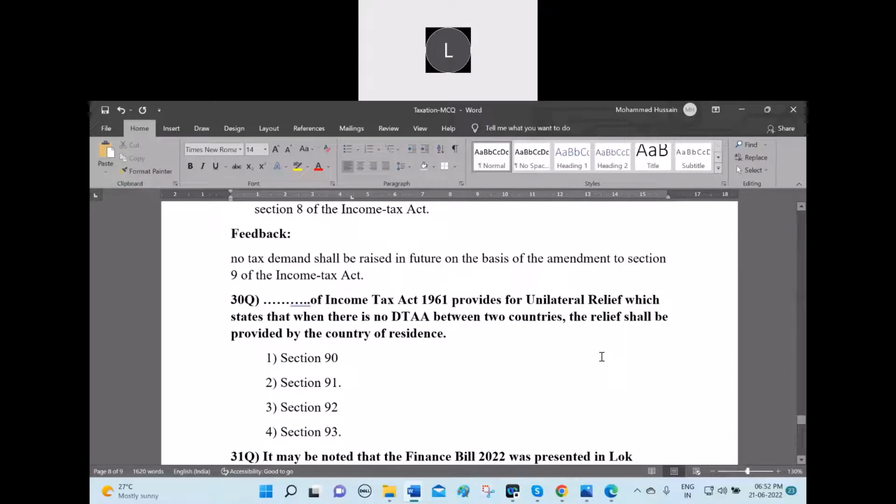First option Section 90, second option Section 91, third option Section 92, fourth option Section 93. Which section says this one? Unilateral relief, when there is no DTAA.